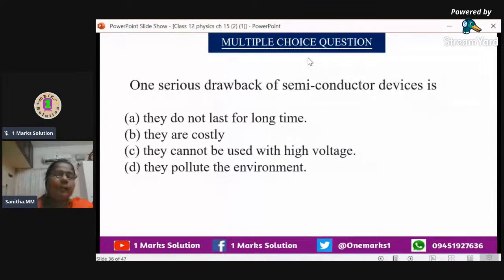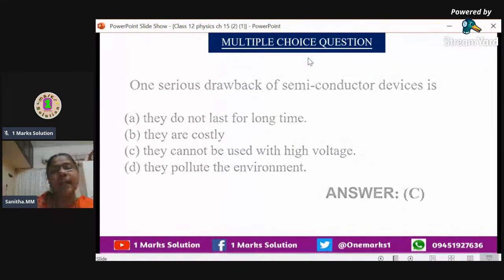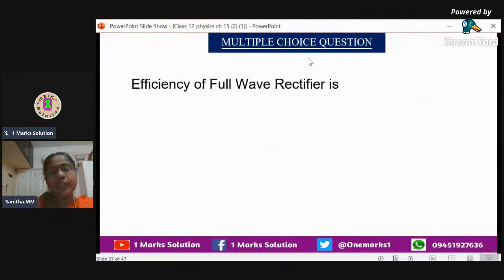And we will go for the last also. They pollute the environment. How come? They are not polluting. Electronics is not polluting the environment. So the correct option is C: they cannot be used with high voltage. Let us move to the next question.